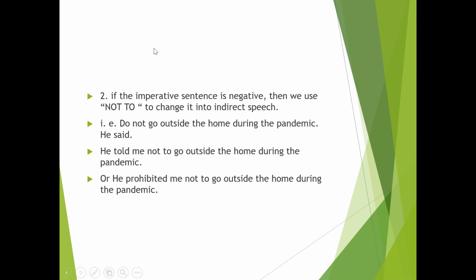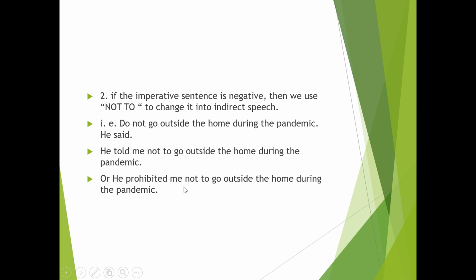imperative sentence. If the imperative sentence is negative, then we use not to change into indirect speech. Do not go outside the home during the pandemic, he said. Now: he told me not to go outside the home during the coronavirus, or he prohibited me from going outside home during coronavirus.